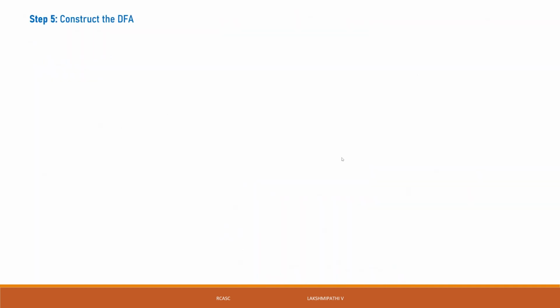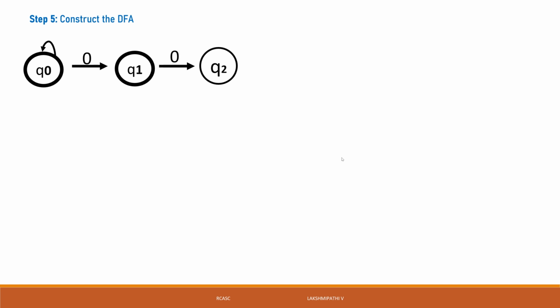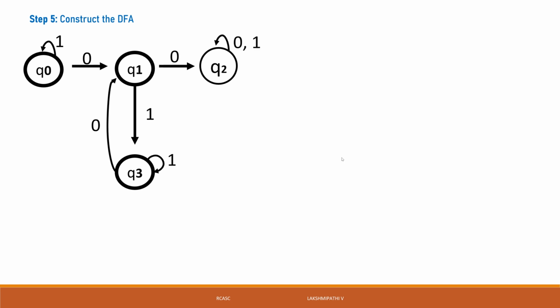Once again, Q0 is the starting state. Q0 of 0 is Q1. Q0 of 1 is Q0 only. Then Q1 of 0 is Q2. Q1 of 1 is Q3, that is a final state. Q3 of 0 is Q1. Then Q3 of 1 is Q3 only. Then Q2 of 0, 1 is Q2 only, because that is the dead state. Then we can go for defining a DFA.